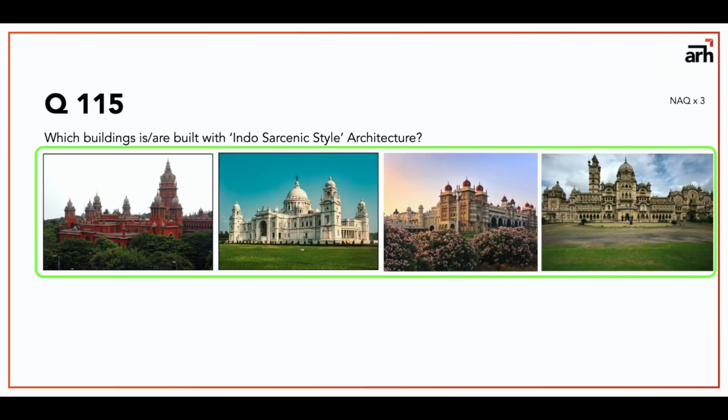So first image is Madras High Court, second image is Victoria Terminus, Victoria Memorial in Kolkata, third image is Mysore Palace, fourth image is Lakshmi Vilas Palace. All of them are correct. So these are your MSQs.